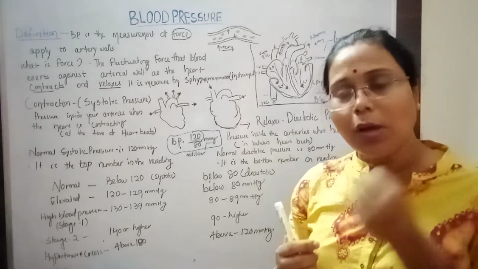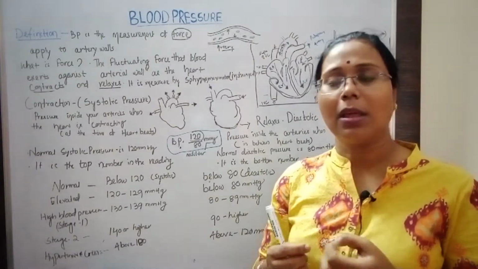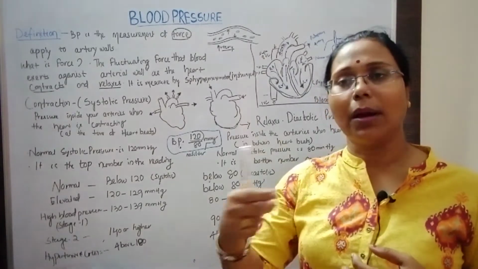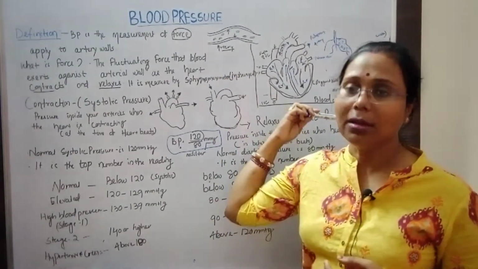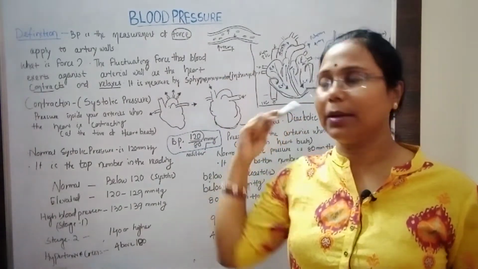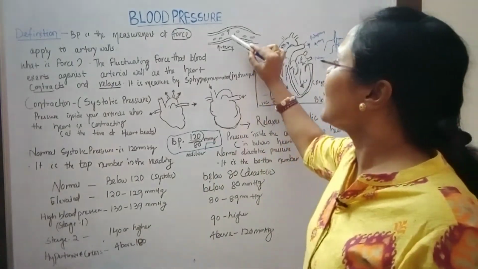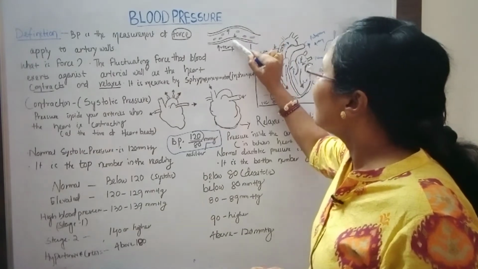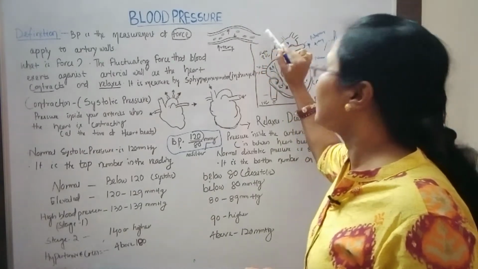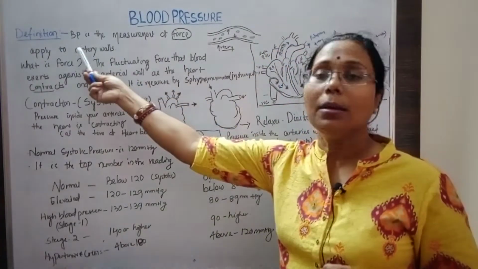The heart has to push, to give an impulse, so that the blood moves from the aorta to the arteries, arterioles, and the other body parts. This pressure exerted by the blood on the inner wall of the artery is called blood pressure.